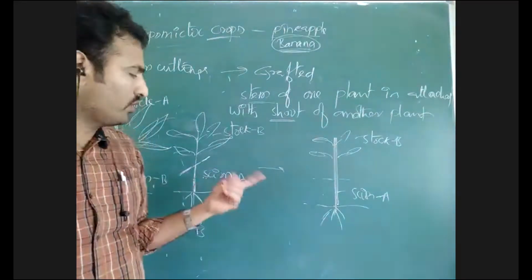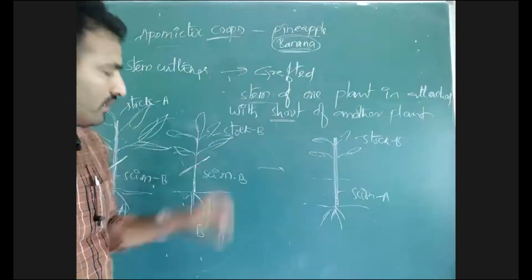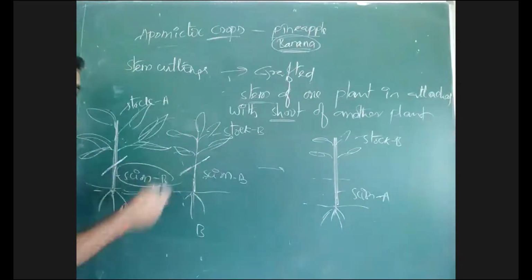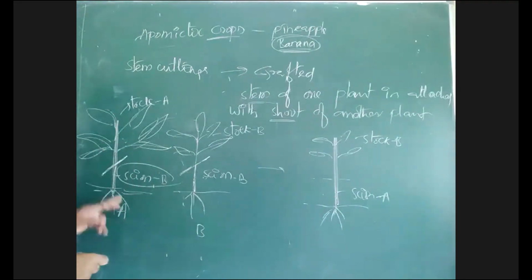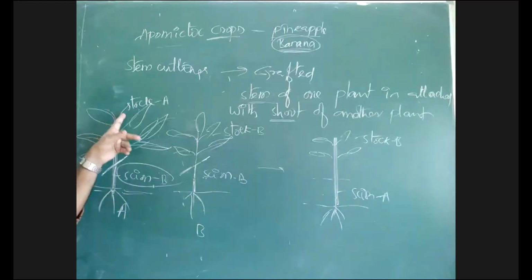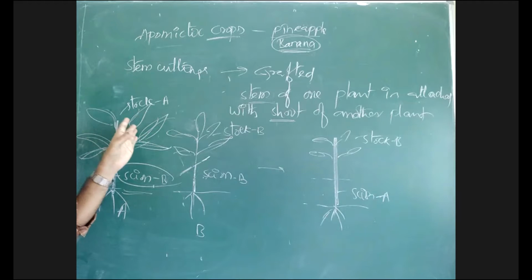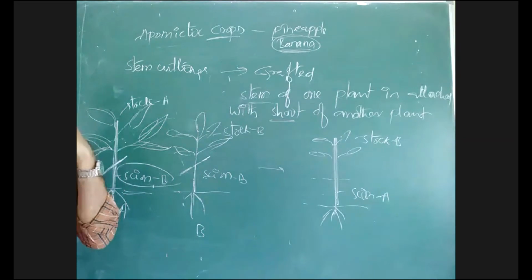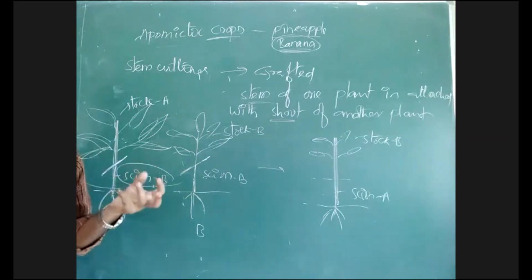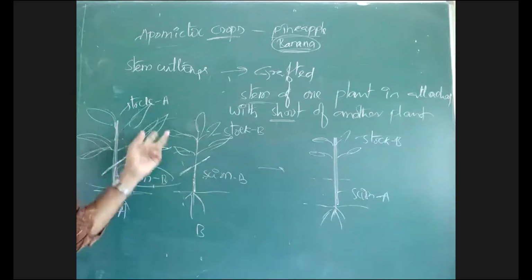But choosing of this scion and stock is very important, because the stock should have a more efficient root system to absorb the water from the soil. If a plant has a more efficient root system to absorb water, then it is very effective. Scion means which we need to get food or production, that we need to choose. Suppose a mango plant is attached to a xerophytic plant or a tall tree which can absorb more water, then more water will be available for the mango shoot. So mango yield we can increase.